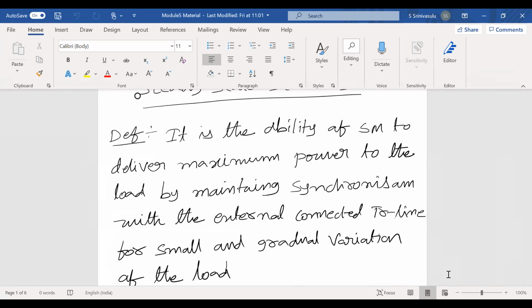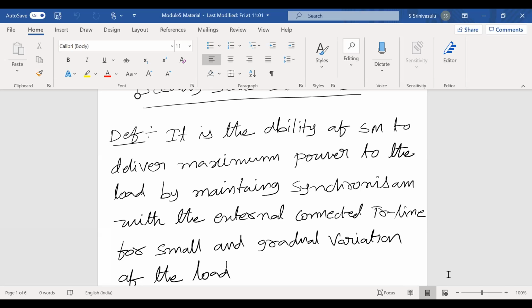The rate of change of the load is less than the rate of change of the excitation. That is the small and gradual variation of the load. Now, for this small and gradual variation of the load, the synchronous generator should be able to deliver the maximum power to the load by maintaining the synchronization. And here synchronization means maintaining the speed equal to synchronous speed.